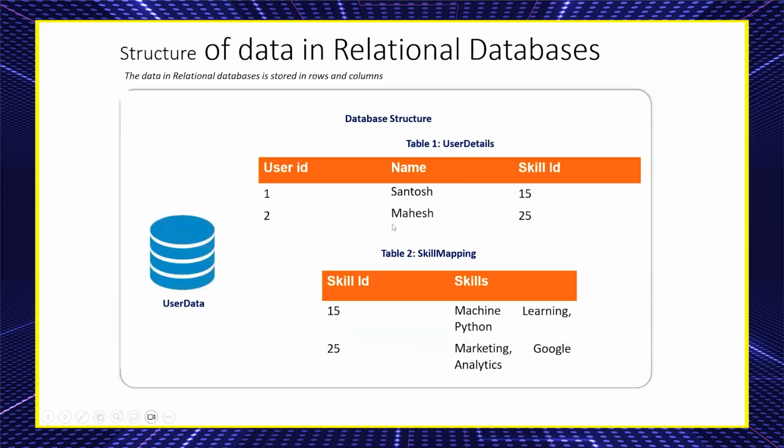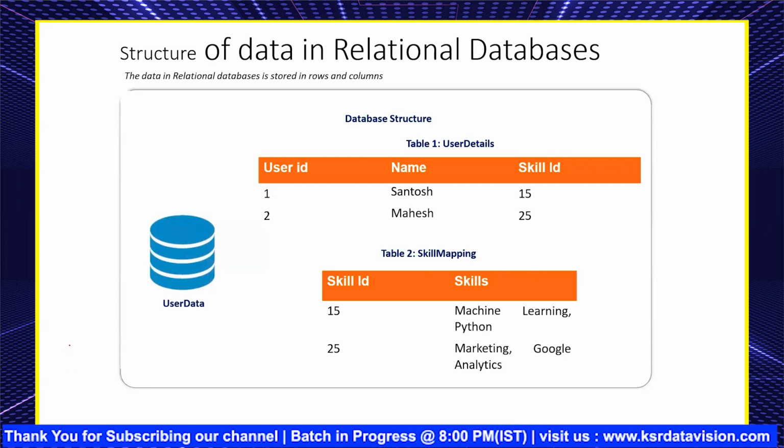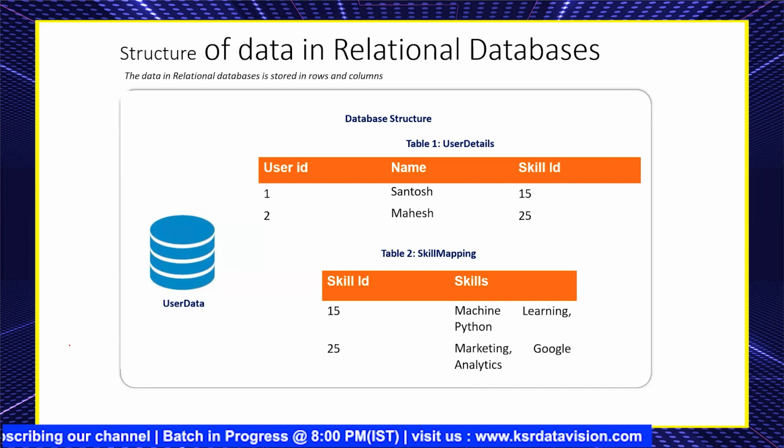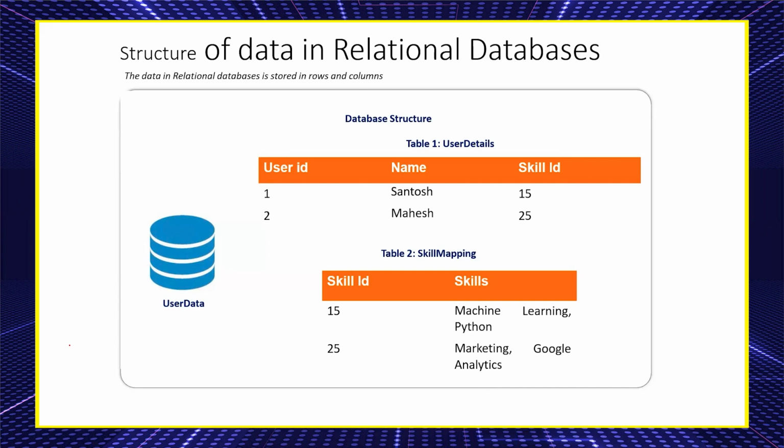Some of the tools for data science we are using. I'll talk about types of database. Let me give an example. The structure of a relational database looks like this. Here we have two tables. What are the two tables, guys? Table 1 consists of user details, table 2 consists of skill, right? Now, where are these two tables stored? Which database? Relational database.